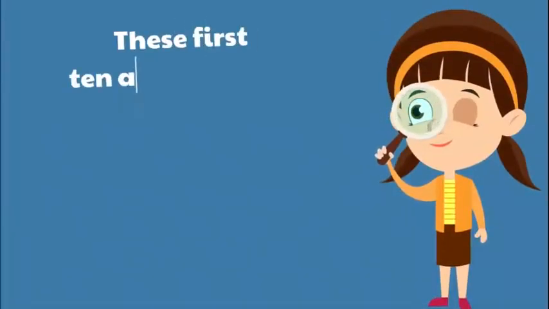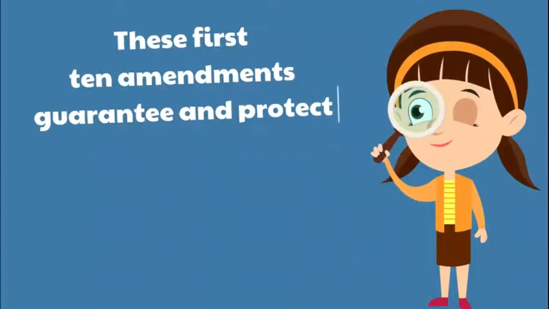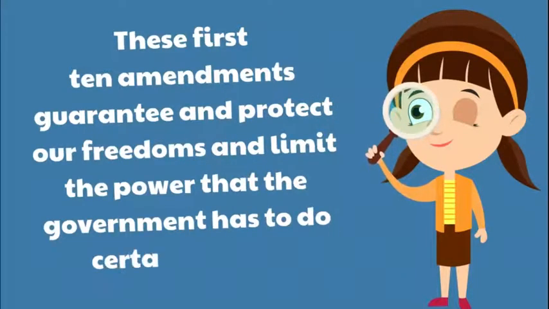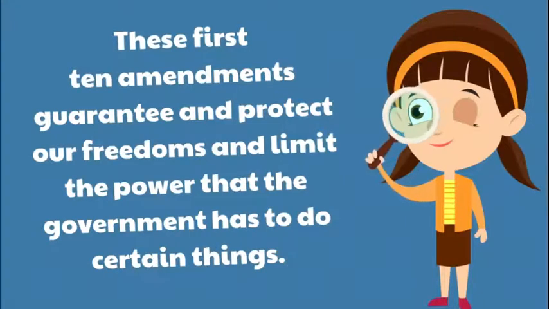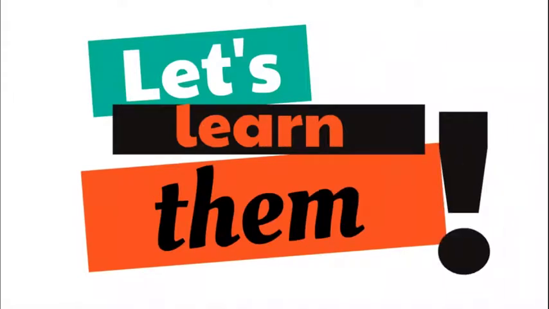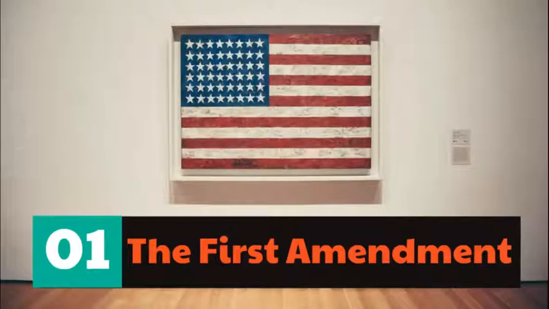Here's the thing. The first 10 amendments guarantee and protect our freedoms and limit the power that the government has to do certain things. They also make sure that the powers that are not given to the government in the Constitution belong to the people, as long as they are not against the law. Let's learn them. Yeah, you can do it. Remember, there are 10 amendments that make up the Bill of Rights. This is cool. The First Amendment. Are you ready?